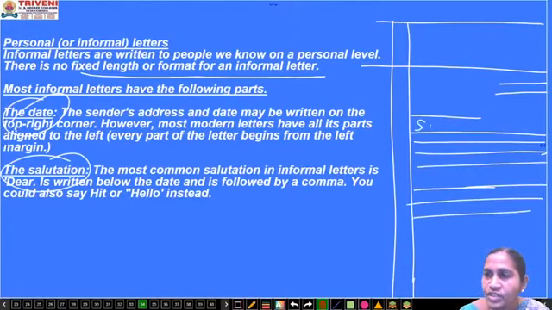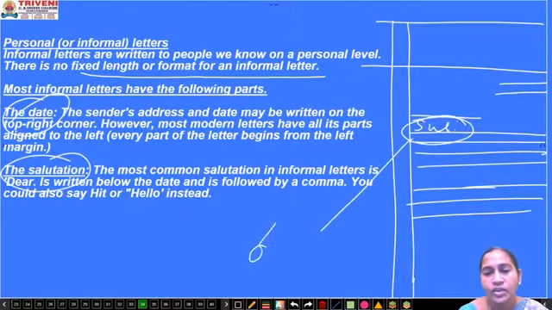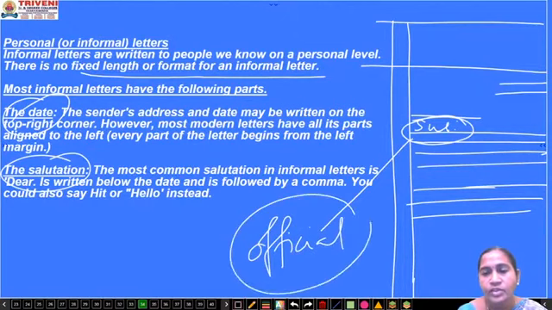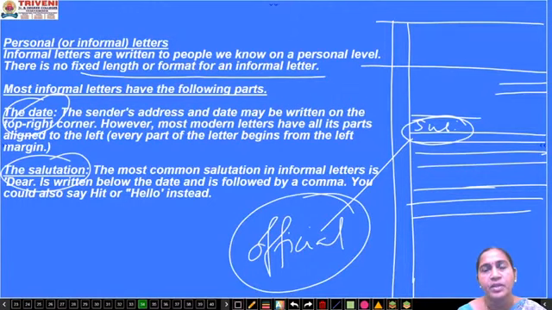No need to mention the subject. Most of the students make a mistake here by writing the subject. Subject is required only for official purposes, because the other person doesn't know you, and you are not the only person giving them a letter. In an office there are a number of people and they give so many letters to that person, so there the subject is required.